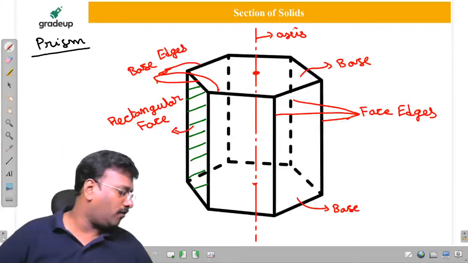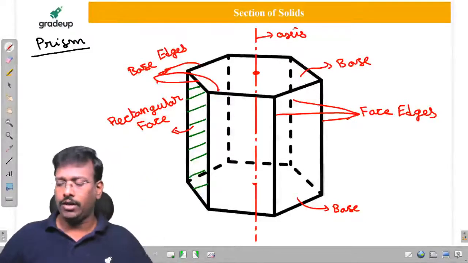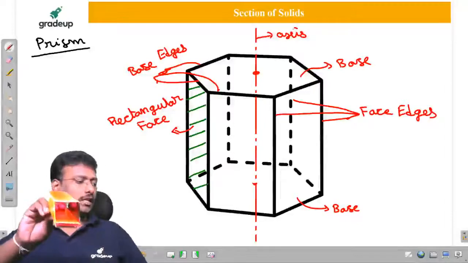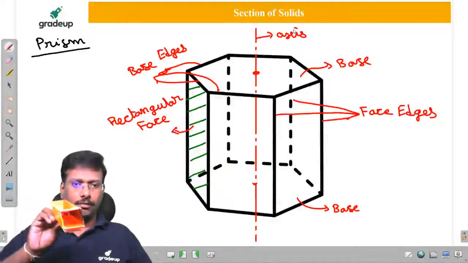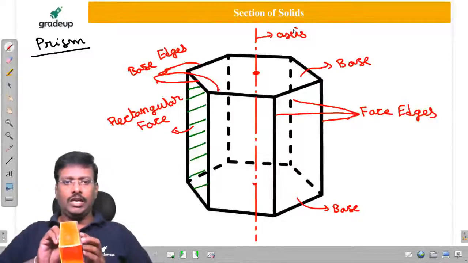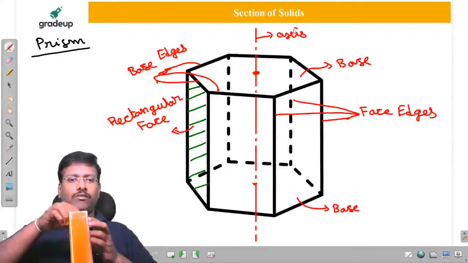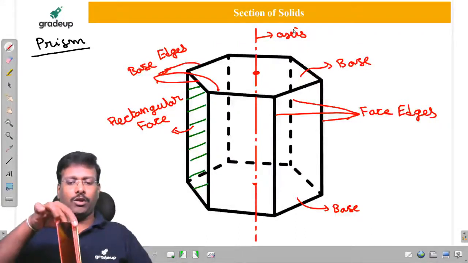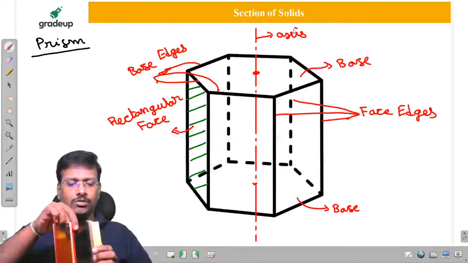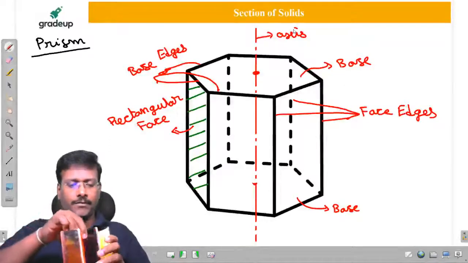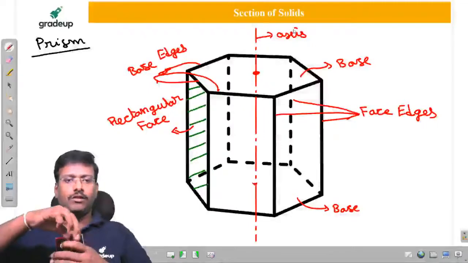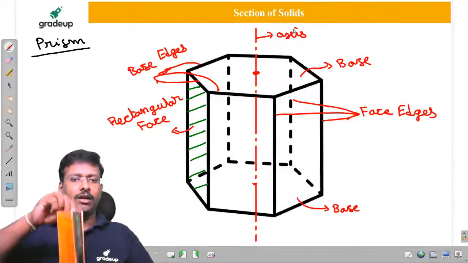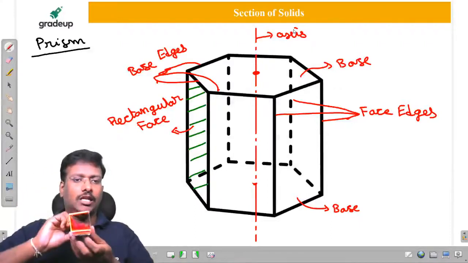Now you tell me, my dear friends. This is one prism, sir. One view is a square, the other view is a rectangle, whatever the shape may be. However you rotate it, it is going to appear as a rectangle only. For a square prism, one view is a rectangle and the other view is a square.